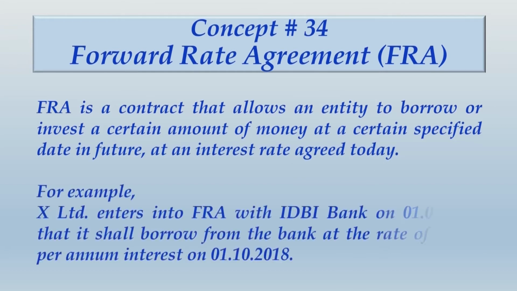So let us take an example. X Limited enters into FRA with IDBI Bank on 1/4/2018 that it shall borrow from the bank at the rate of 12.5% per annum interest on which date? On 1/8/2018. That means the company has to borrow on 1/8/2018, but it has entered into the FRA contract on 1/4/2018, correct? So do one thing, whatever you find on screen, quickly write that as well, and then we start dealing with questions on FRA.